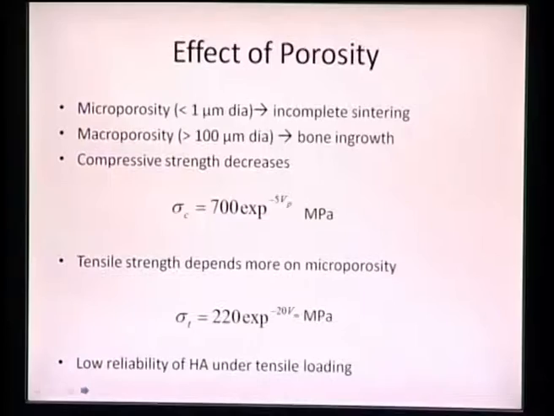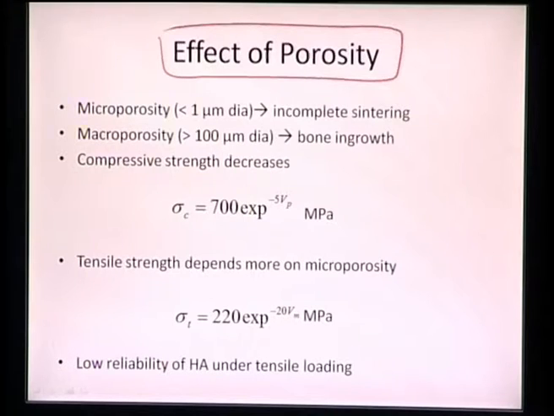And at the same time, we can see porosity also has very drastic effects on the material properties. Generally, microporosity is less than 1 micron, and that results from incomplete sintering. So once we are sintering it, we don't want any microporosity, because that will make the material very weak. But at the same time, we require macroporosity, which is more than 100 micrometers in diameter. Why? Because cells can grow and get entrapped and anchor themselves to the implant material. That will assist in bone growth. But once we have macroporosity, it also deteriorates the mechanical properties.